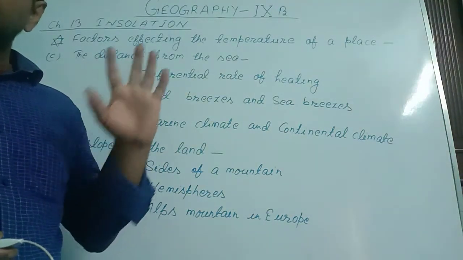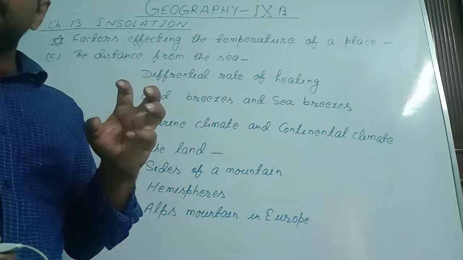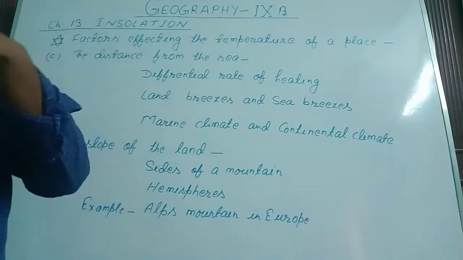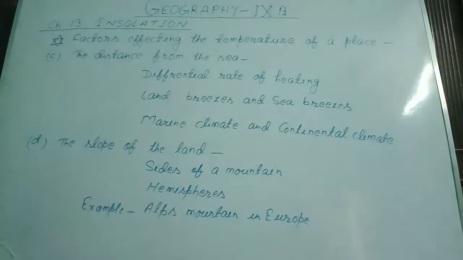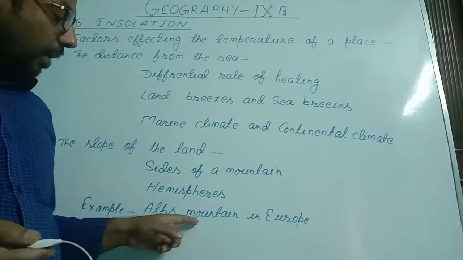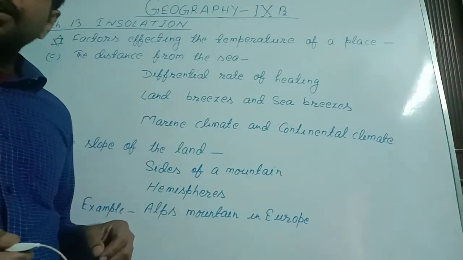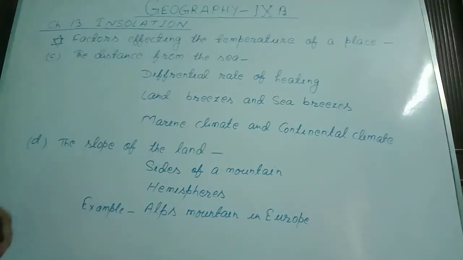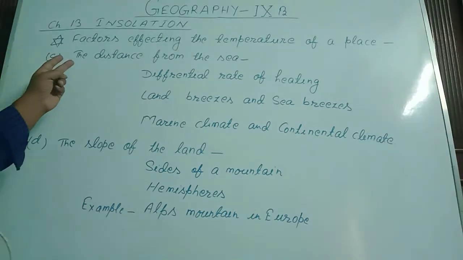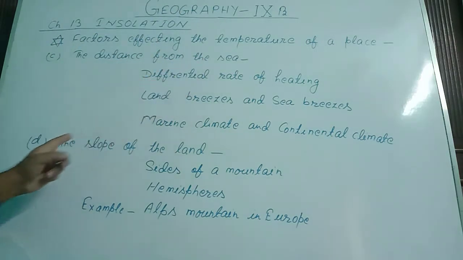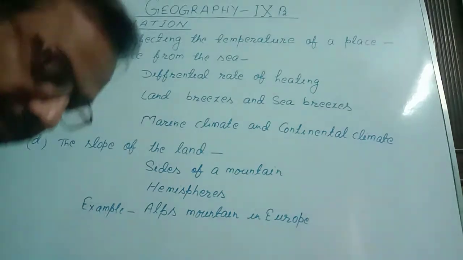The side of the mountain facing the sun gets more temperature than the side that is opposite to the sun. Example, the Alps mountain in Europe: the southward valley of the Alps gets a higher temperature than the opposite side of the Alps. So these two factors we discussed affect the temperature of a place. First, the distance from the sea, and second, the slope of the land.